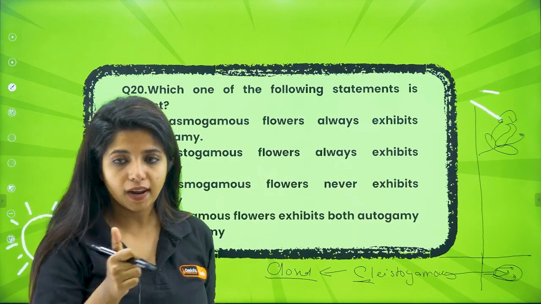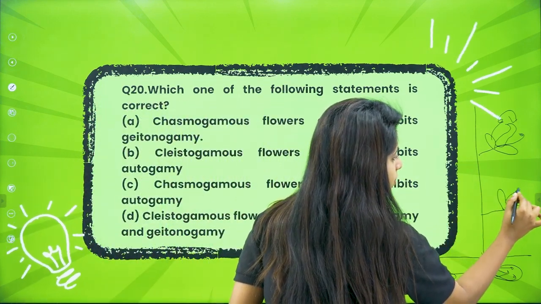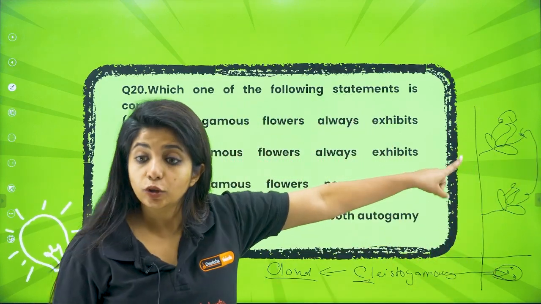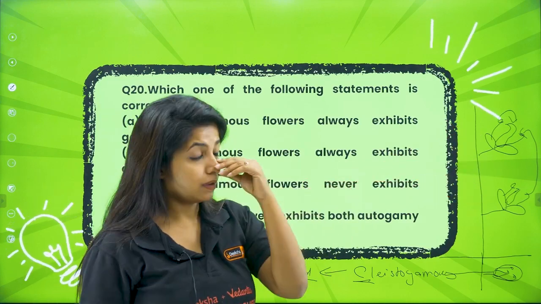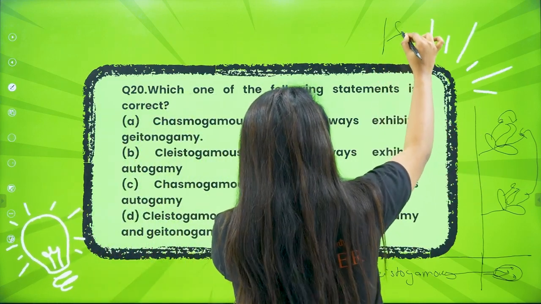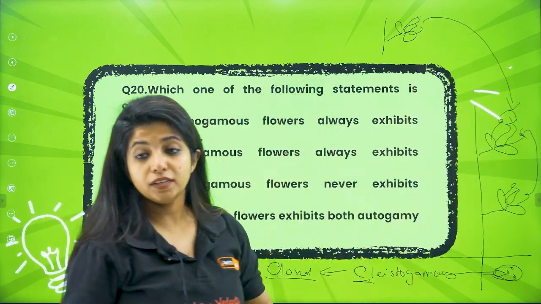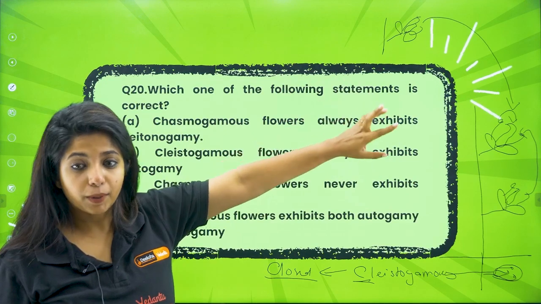Agreed? Autogamy can happen. Now suppose there is another flower over here and it has the female and the male part. From here to here also pollination can happen. That means geitonogamy is also happening. Two flowers of the same plant, geitonogamy. Now there is another plant with another flower out there. From here to here also pollination can happen. That means xenogamy can also take place. Two different plants, from there pollination can happen.